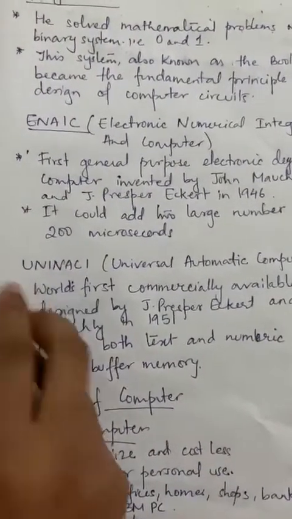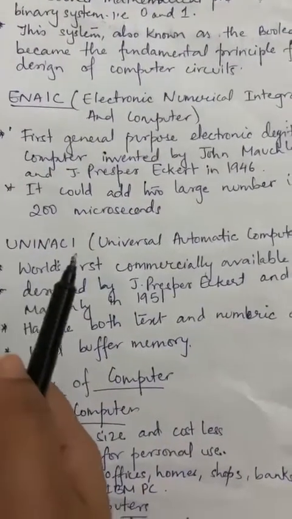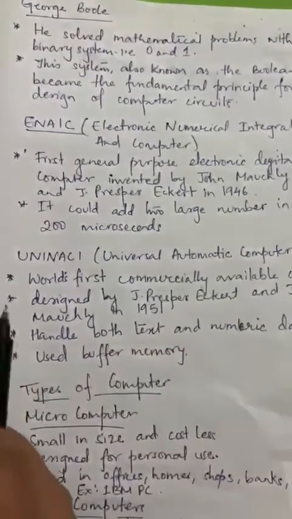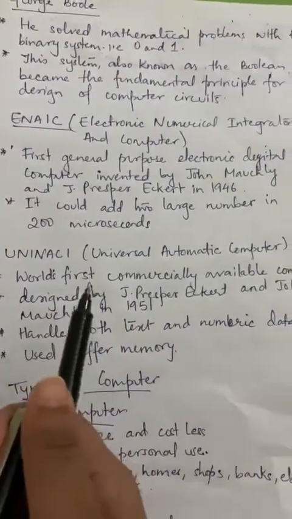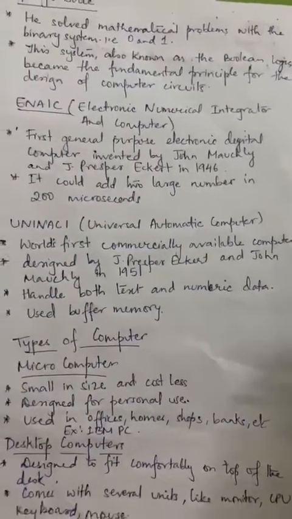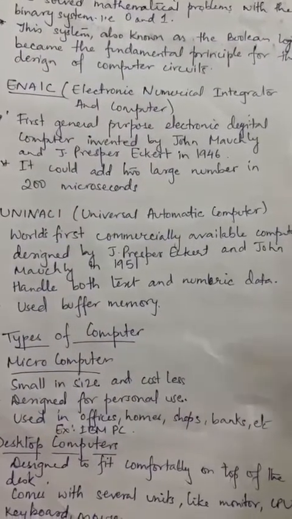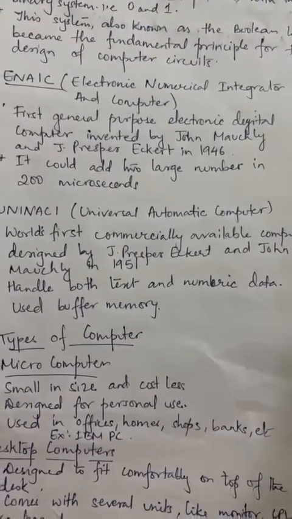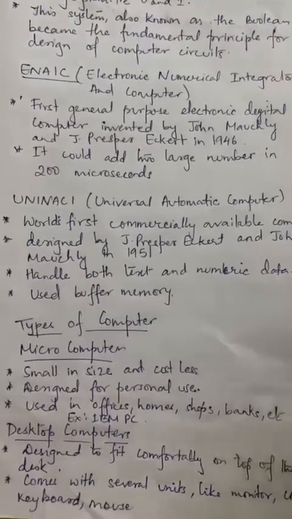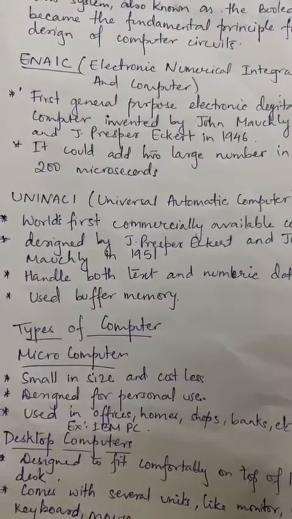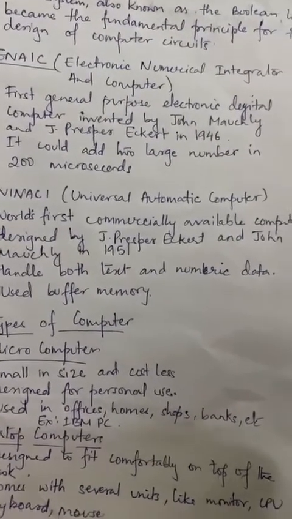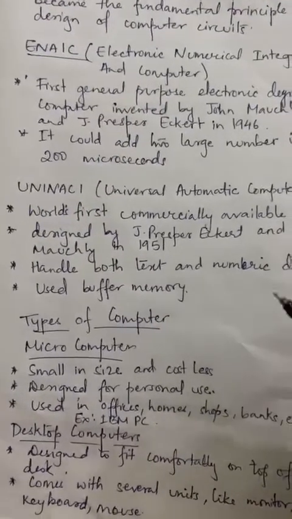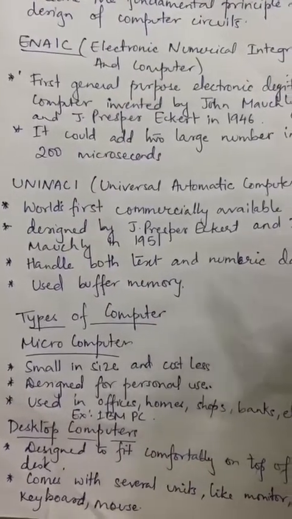After this there is UNIVAC I. It is the Universal Automatic Computer, which means it is the world's first commercially available computer, designed by J. Presper Eckert and John Mauchly in 1951. This computer could handle both text as well as numeric data, and it used buffer memory.